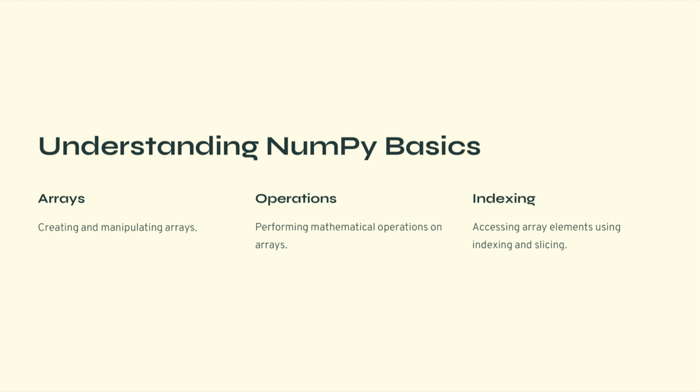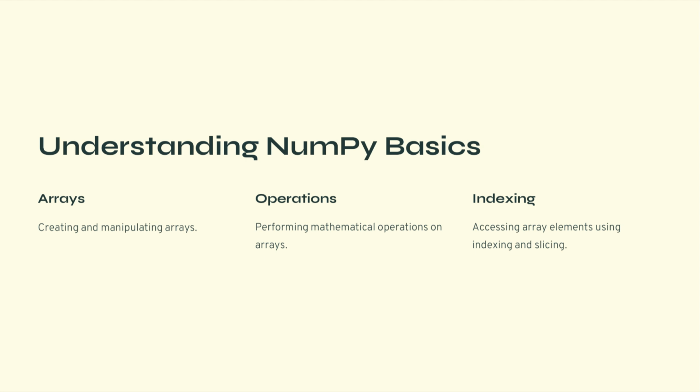This capability makes NumPy extremely efficient for machine learning tasks. Another important concept in NumPy is array indexing. Indexing allows us to access specific elements or subsets of data within an array. For example, if we have a dataset stored as a matrix, we can easily retrieve a specific row, a specific column, a subset of values using slicing operations.